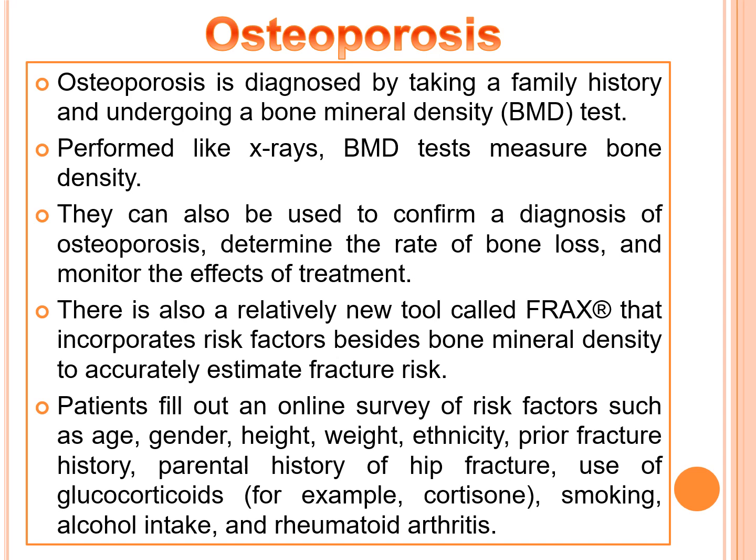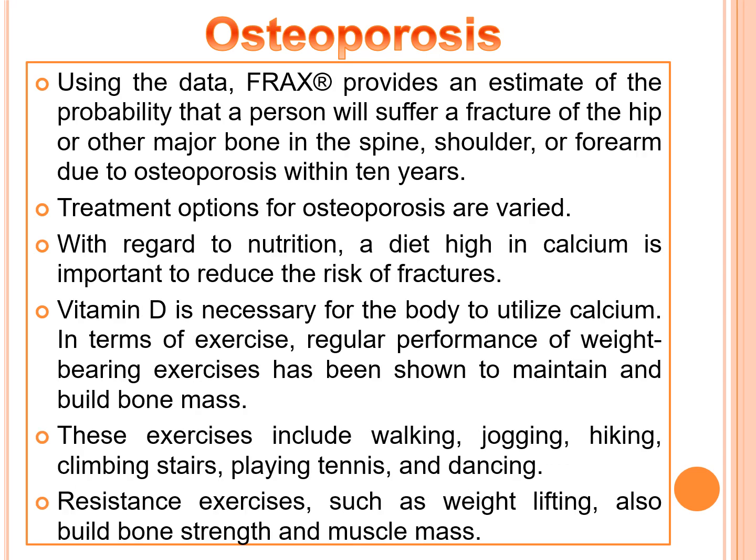The patients fill out an online survey of risk factors such as age, gender, height, weight, ethnicity, prior fracture history, parental history of hip fracture, use of glucocorticoids, for example cortisone, smoking, alcohol intake, and rheumatoid arthritis. Using the data, FRAX provides an estimate of the probability that a person will suffer a fracture of the hip or other major bones in the spine, shoulder or forearm due to osteoporosis within 10 years.